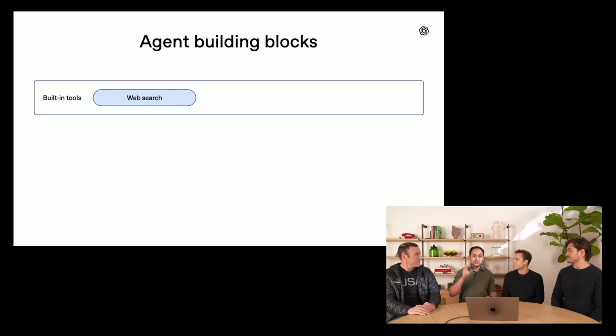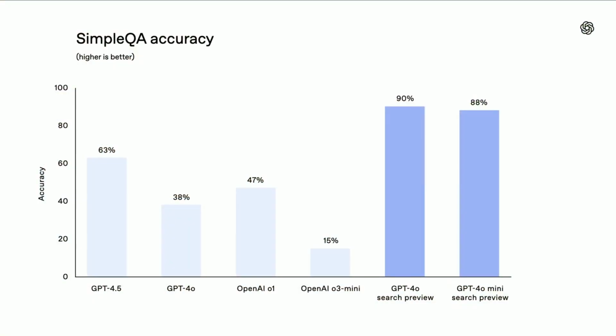So this is the fine-tuned GPT-4o or 4o mini that is really good at looking at large amounts of data retrieved from the web, finding the relevant pieces of information, and then clearly citing it in its response. In a benchmark that measures these type of things, which is called Simple QA, you can see that GPT-4o hits a state-of-the-art score of 90%.